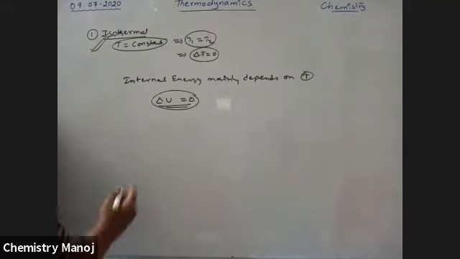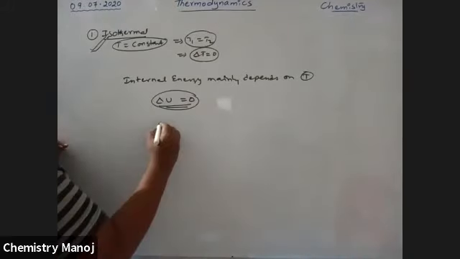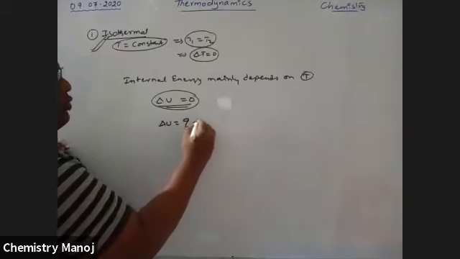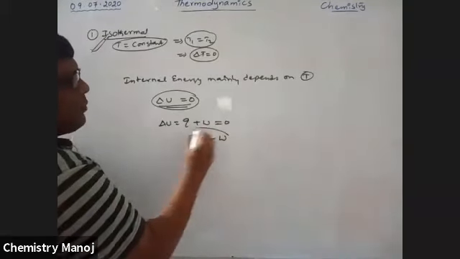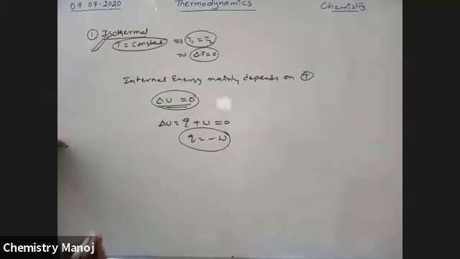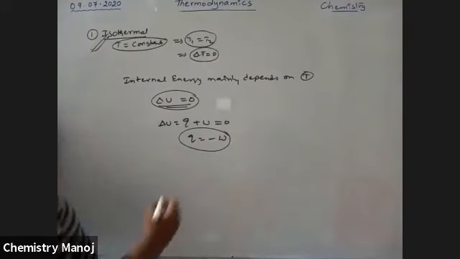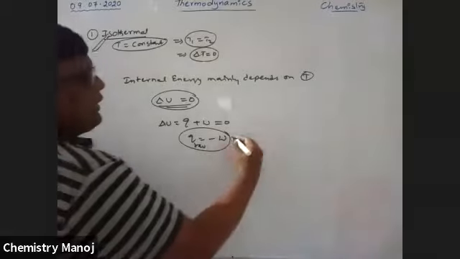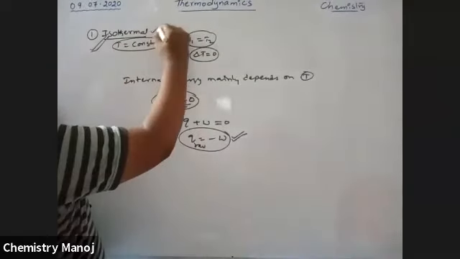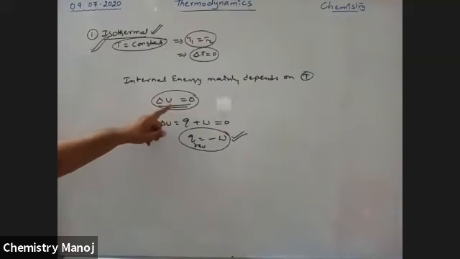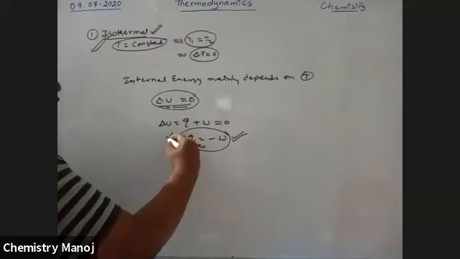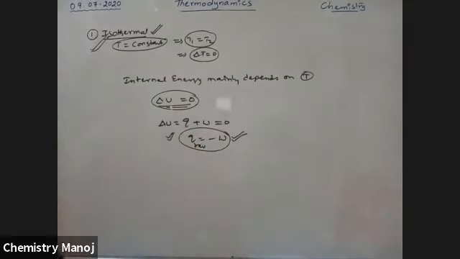If delta U is equal to 0, then from the first law of thermodynamics, delta U is equal to Q plus W, that is equal to 0. So Q is equal to minus W. This Q is nothing but the reversible work done. It is very, very important. Whenever an isothermal process is used, delta U is equal to 0, and Q reversible is equal to minus W. These are the most important relations during calculations of problems.